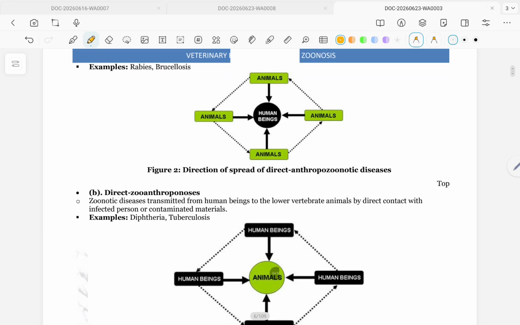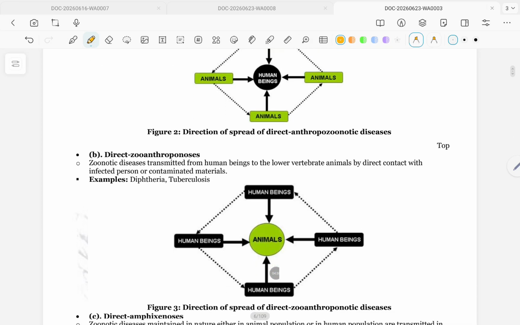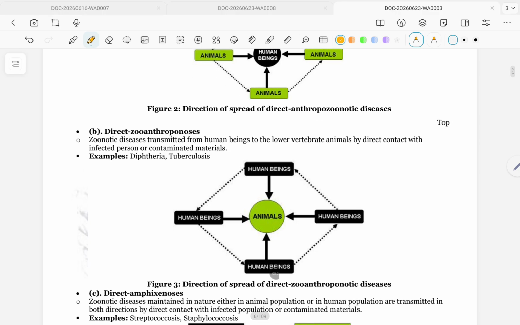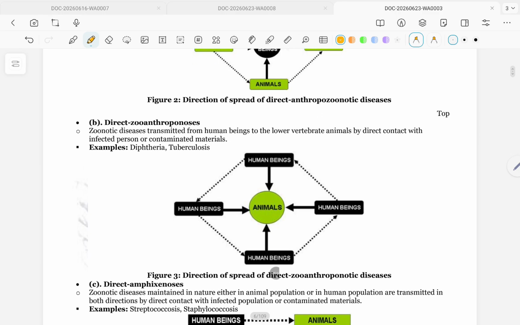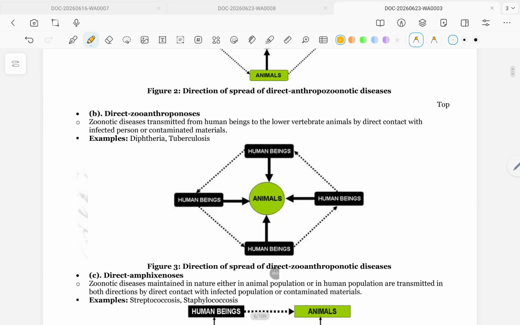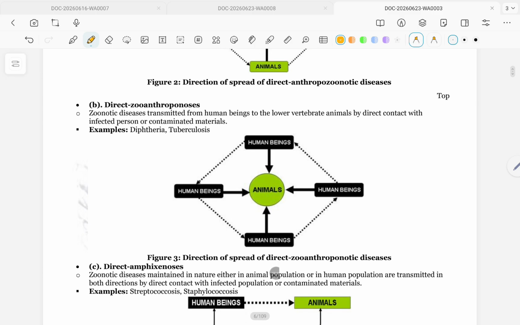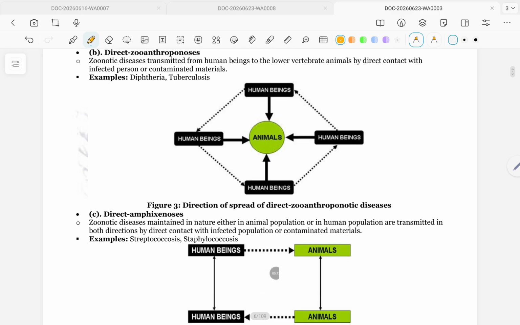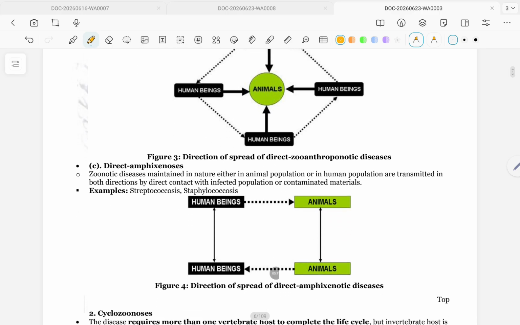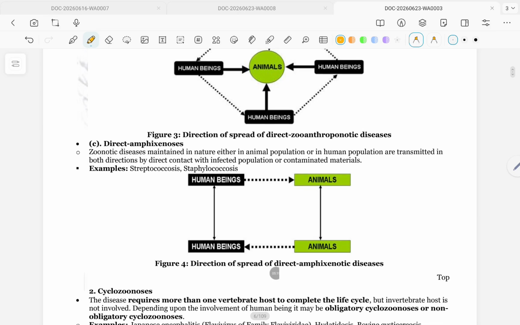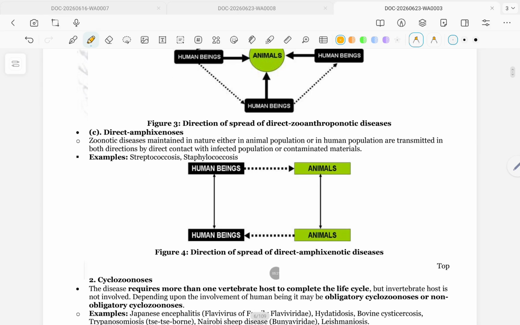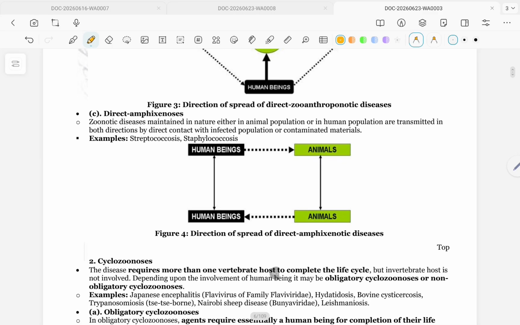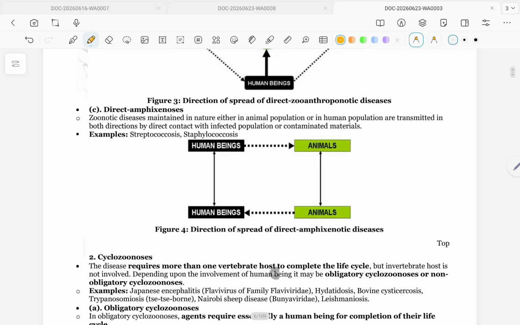Direct zooanthroponosis: zoonotic disease transmitted from human being to lower vertebrate animal by direct contact with an infected person or contaminated material. Examples: diphtheria, tuberculosis. Direct amphixenosis: zoonotic diseases maintained in nature, either in animal population or in human population, are transmitted in both directions by direct contact with infected population or contaminated material.